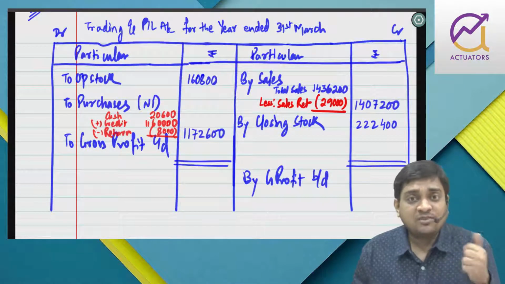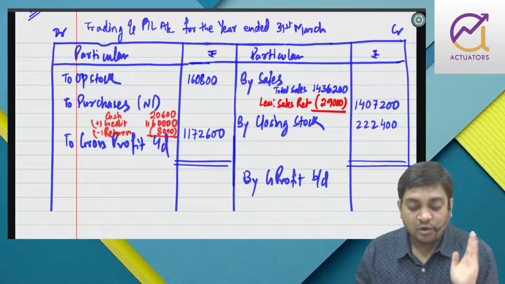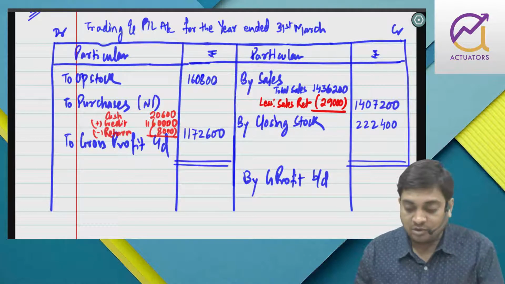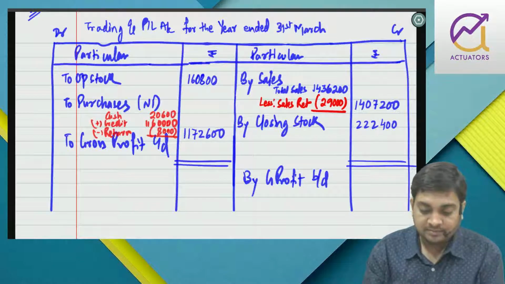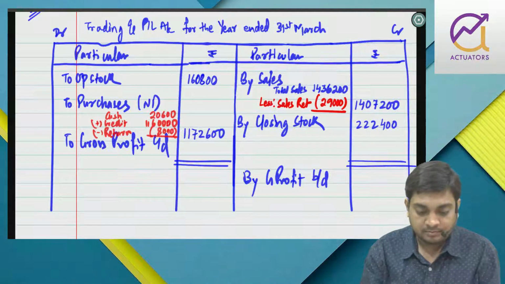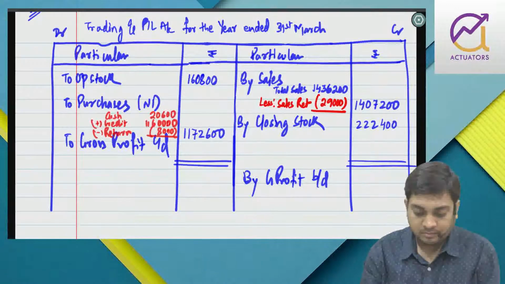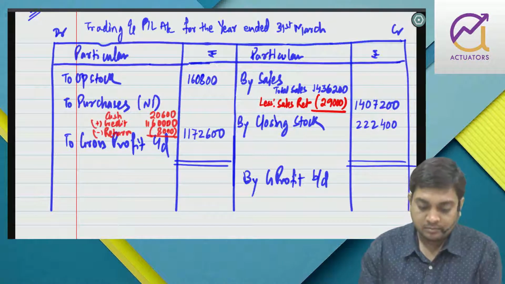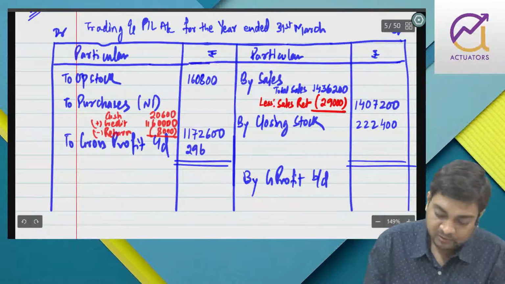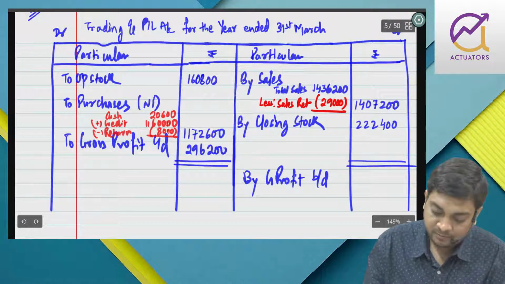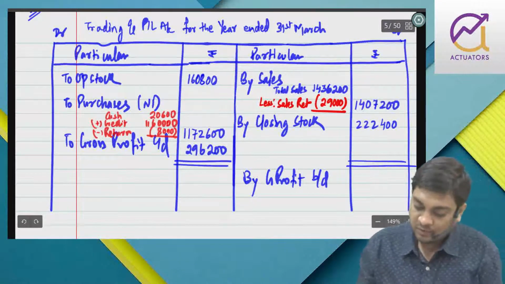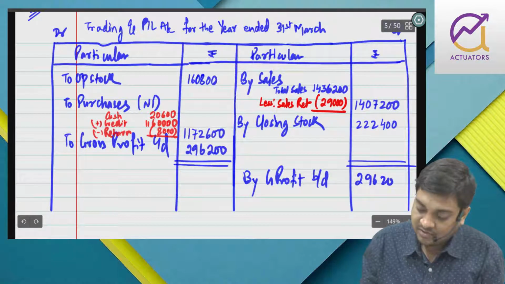So the only part which was missing was credit purchase, that I have got by preparing creditors account. So now I'll get the gross profit. So I'll transfer it to PL.